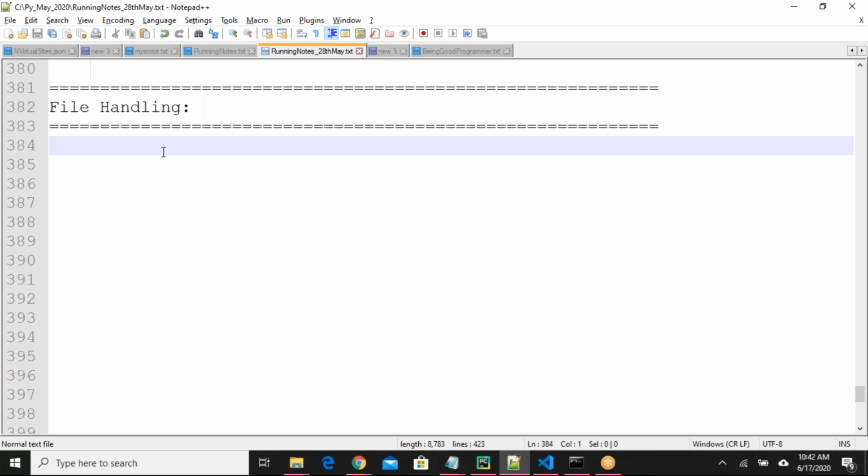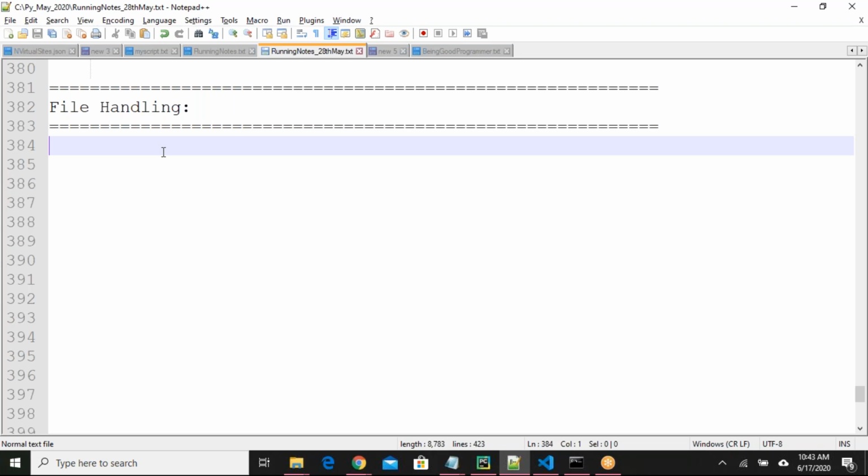Okay. When you want to test something, when you want to write some logs, or the exceptions you are getting in your program, instead of writing into a database, if you want to store them into simple text files, you can use the file handling concepts and write your content into the files. Okay, that is the main thing about file handling.